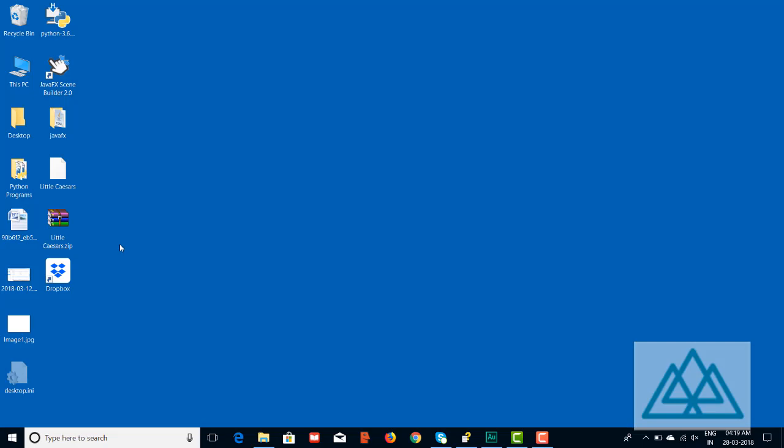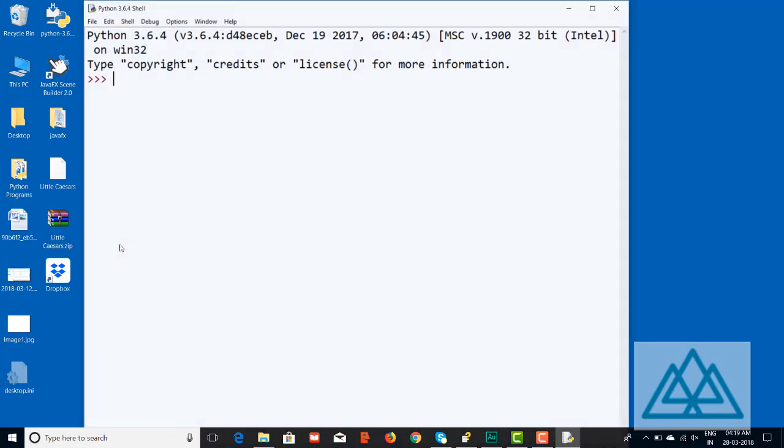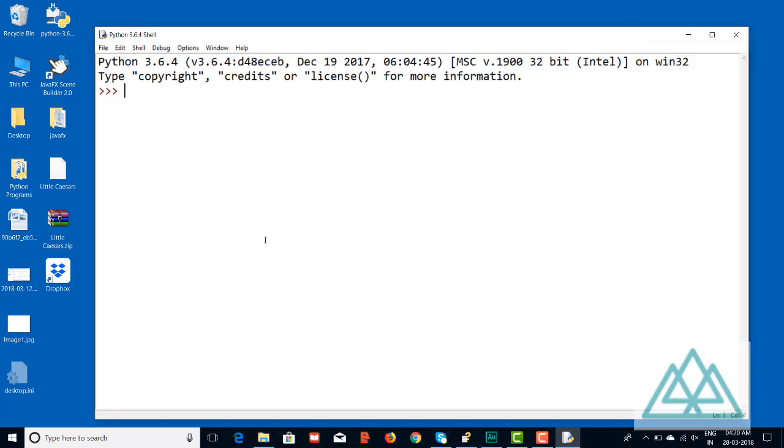For instance, let's take an example. The break statement, like in other programming languages, does the same work in Python. It breaks out of the innermost enclosing for or while loop. This example is for checking whether a number is prime or not.